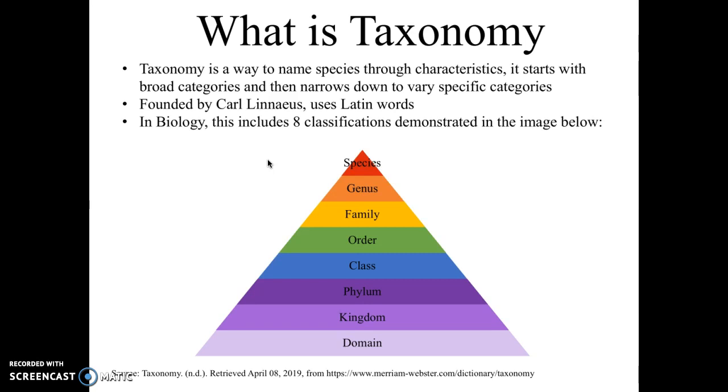In biology, taxonomy includes 8 classifications, which are demonstrated in the pyramid below. So what I did is I went from the broad to the most narrow. We start with domain at the very bottom, kingdom, phylum, class, order, family, genus, and species.